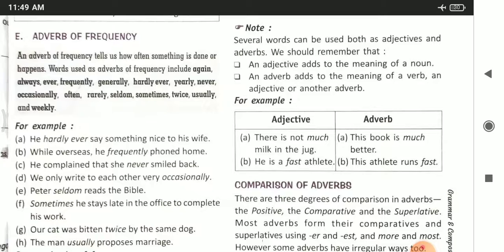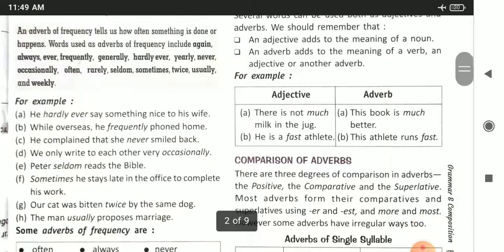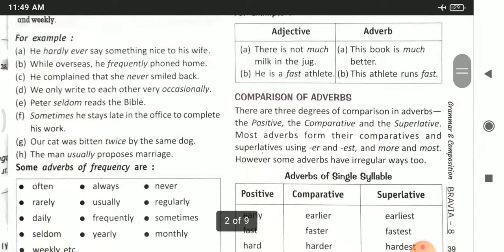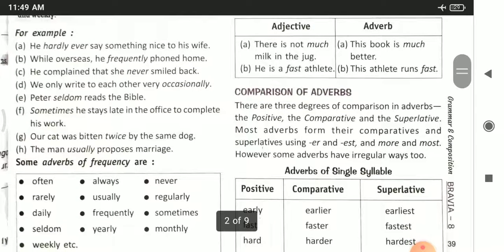Then second example, he is a fast athlete. So it is again adding meaning to a noun, athlete. So fast is an adjective, whereas on the other side, this athlete runs fast. So here the word fast is an adverb as it is adding meaning to the verb run.